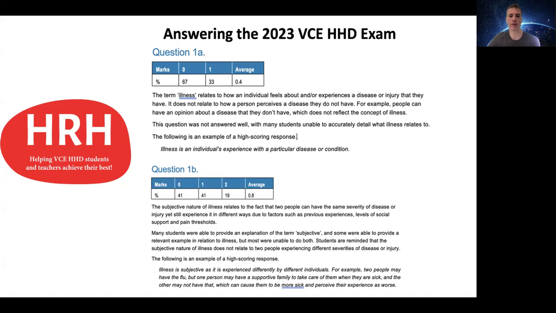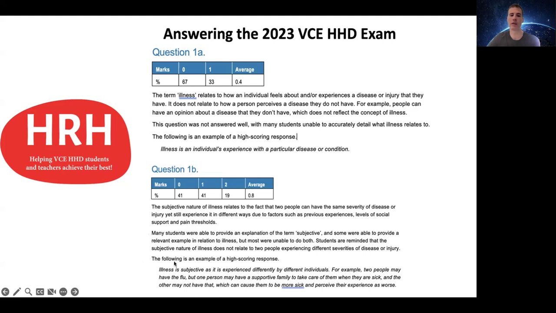A lot of students talked about the fact that the subjective nature of illness is how illness is experienced differently by different individuals. But then often students found it difficult to give an example of this. So you had to mention something along the lines of people having the same disease or the same severity of disease, but then they might still experience it in different ways due to a range of different factors. And those factors might be things such as previous experience with disease, their level of social support, or pain thresholds. And they gave an example of a high scoring response here from the exam last year.